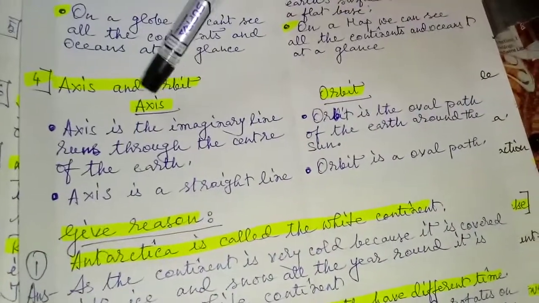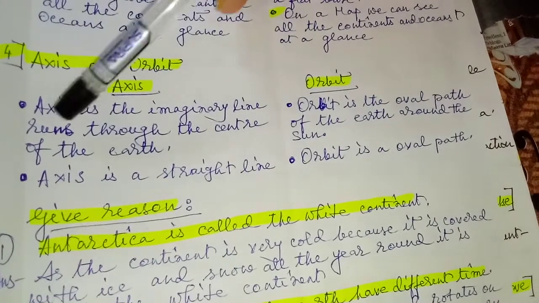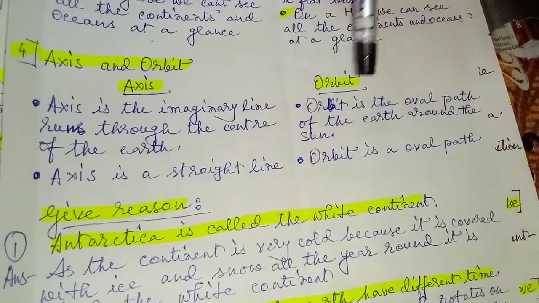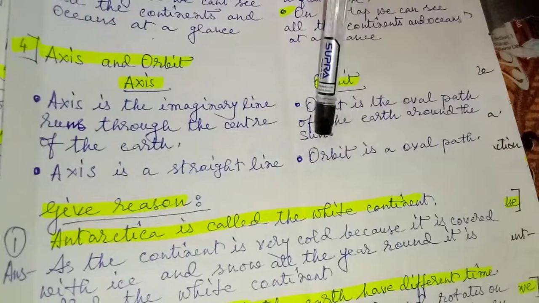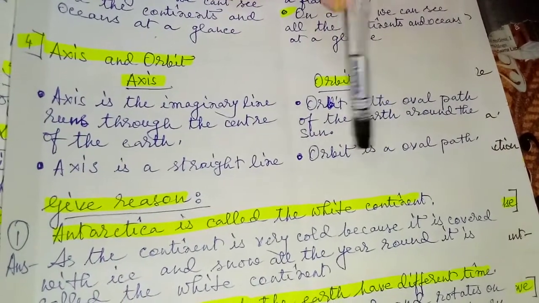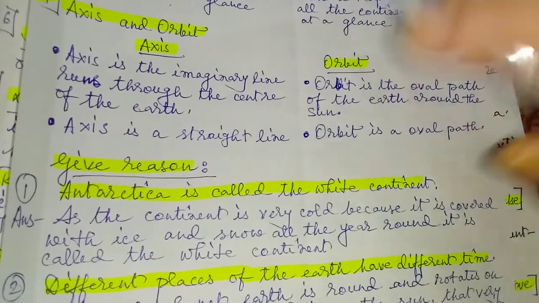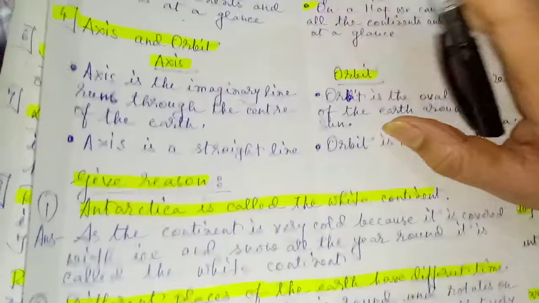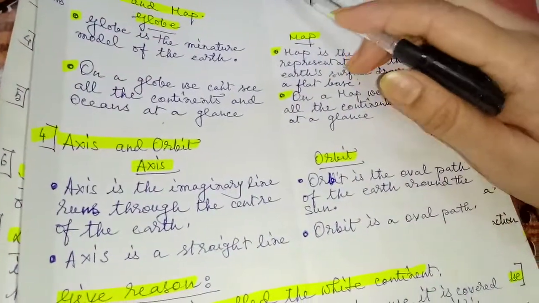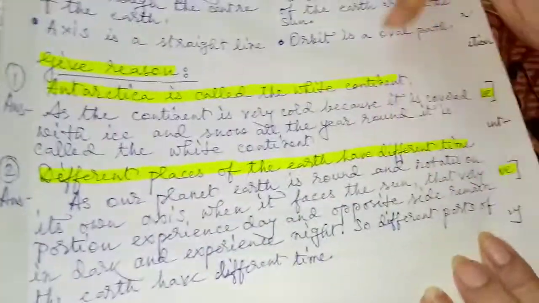Axis and orbit. Axis is the imaginary line that runs through the center of the earth. Orbit is the oval path of the earth around the sun. Axis is a straight line. Orbit is an oval. I am telling you once again, whenever you write the differences, you should write like that. Okay? Give reasons.